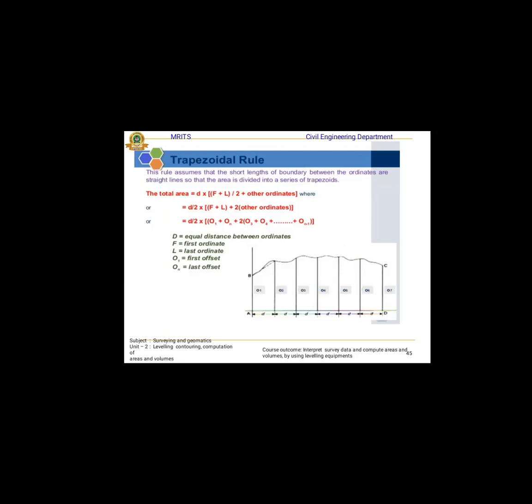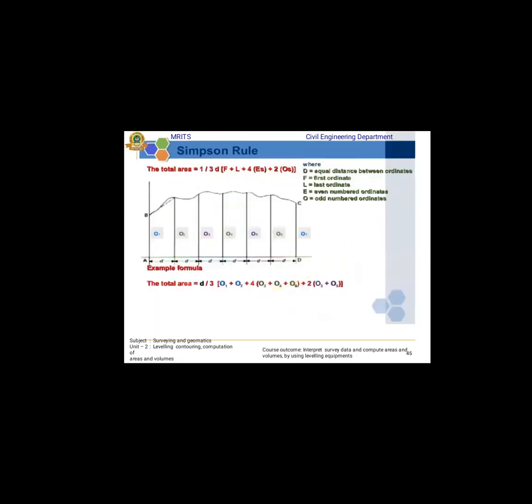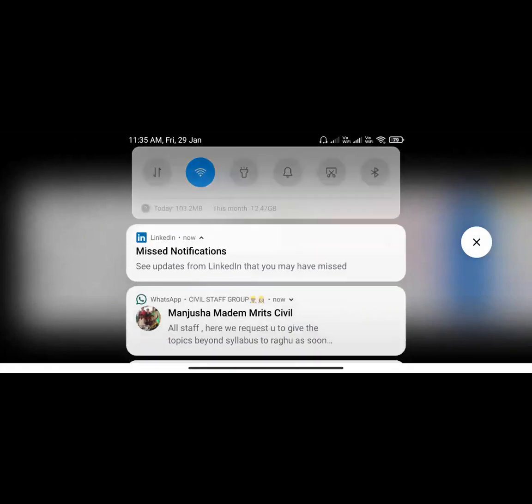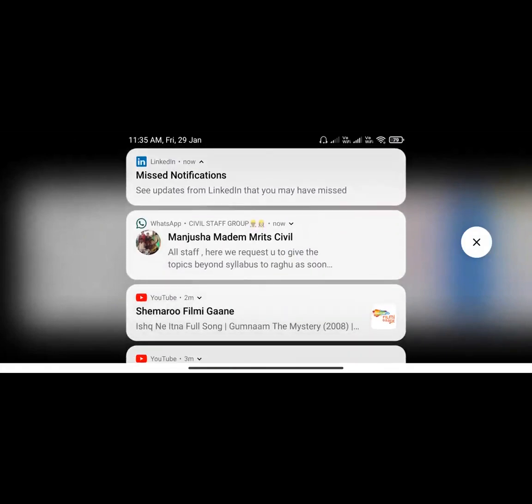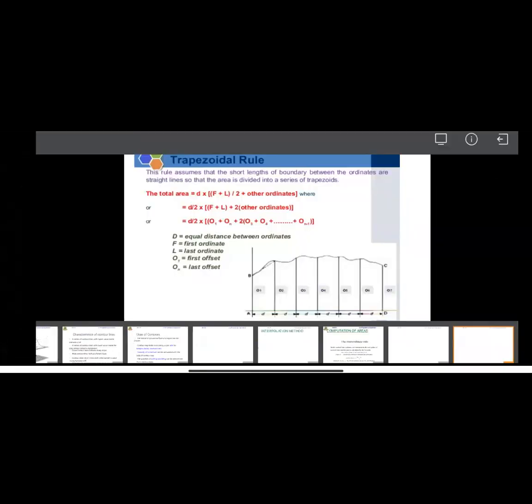Okay, contour map. D, F, L, O1 and On, so and so; the formula depends on these. Here, what is the equal distance between ordinates, first ordinate and last ordinate? F equal to first ordinate, L is the last ordinate, O1 is the first offset, On is the last offset. Simpson's rule, okay. This is the process for the whole second unit, for the different measurements and different calculations.